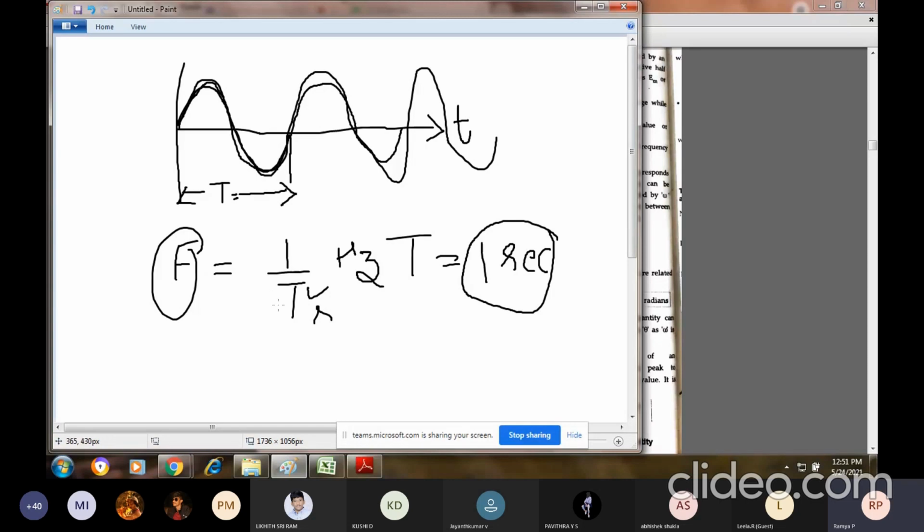Okay. And one more thing: whenever we start using frequencies, in our India we always prefer the standard frequency of 50 hertz.